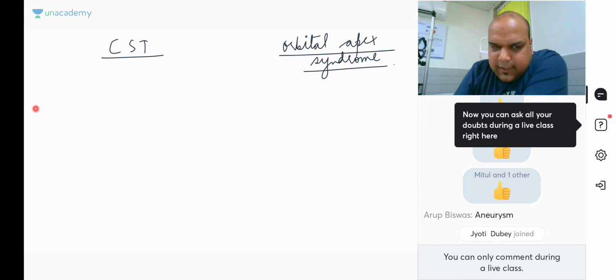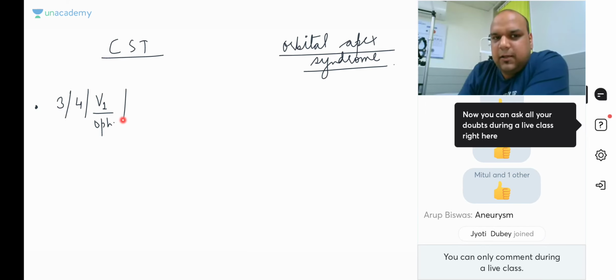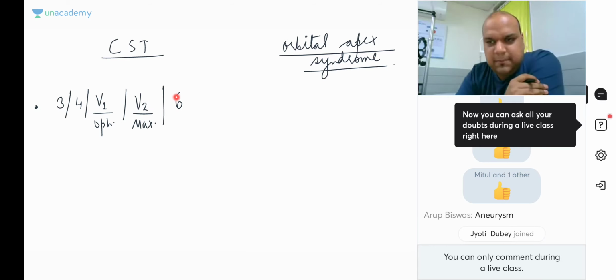Now, cavernous sinus. What is passing through cavernous sinus? Through cavernous sinus, which nerves are passing? Third nerve, fourth nerve, then fifth nerve, first branch. What is the first branch of fifth nerve, everybody? Ophthalmic nerve. Then fifth nerve, second branch. What is the second branch, everybody? Maxillary nerve. And then which nerve, everybody? Sixth nerve. Yes.